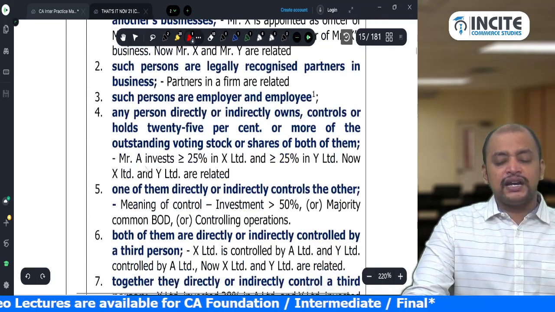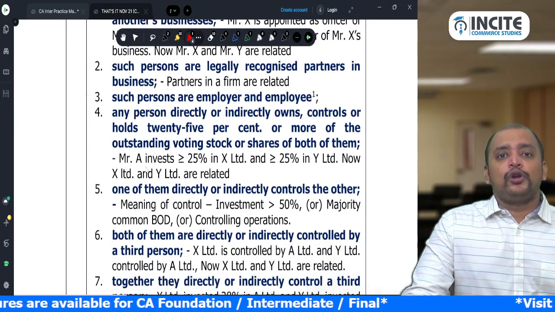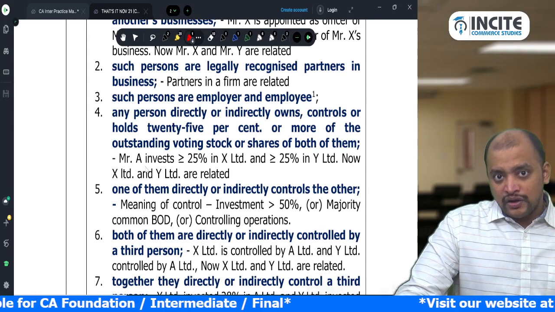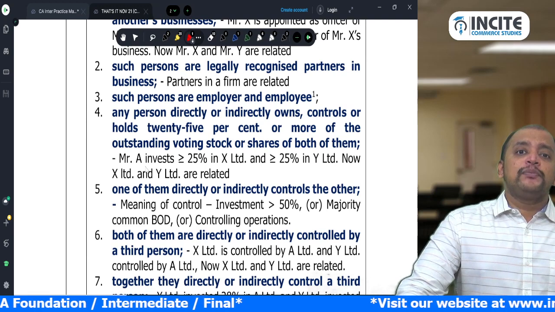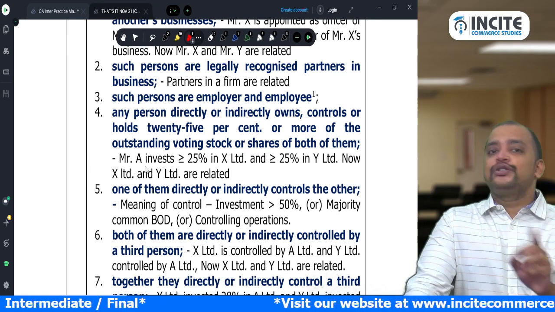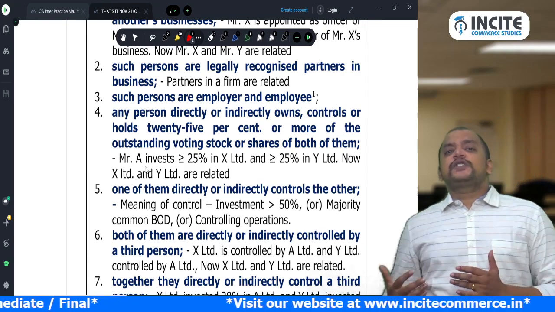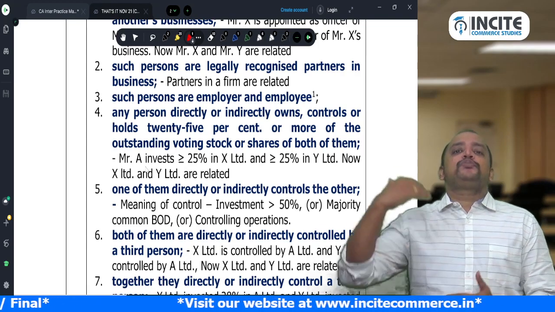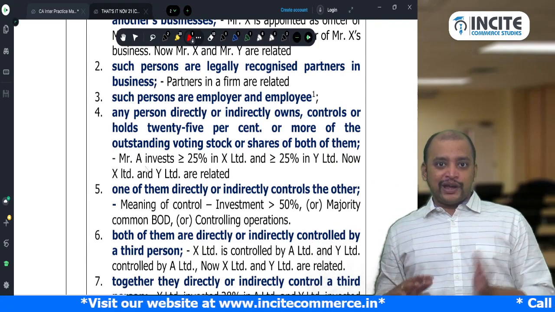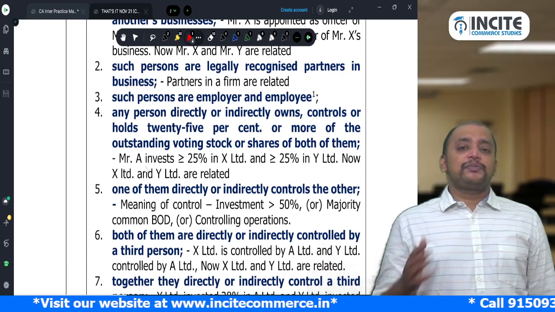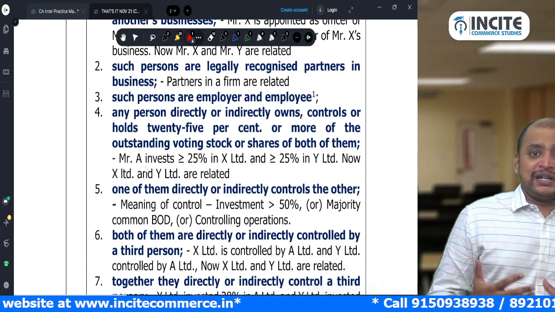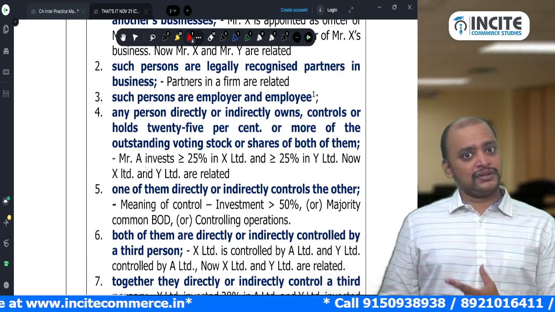Next, such persons are employer and employee. Employer and employee are also related. We have one exclusion in section 7(2): services provided by an employee to the employer in the course of employment are excluded from supply. But otherwise they are treated as related parties, and transactions between them will be treated as related party transactions.